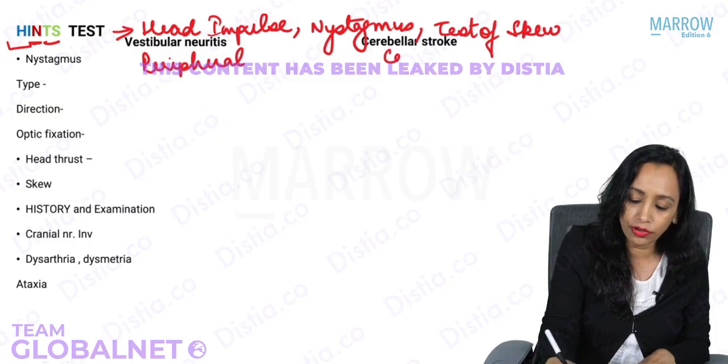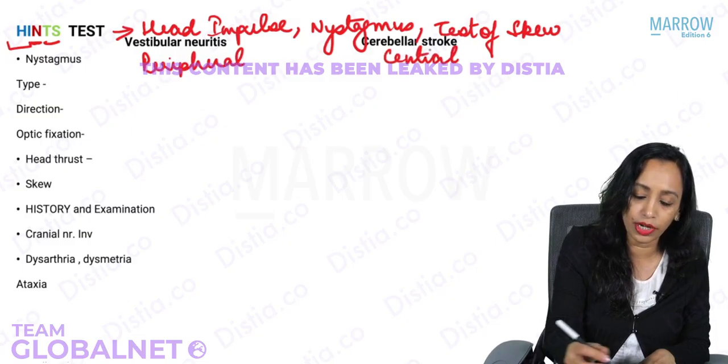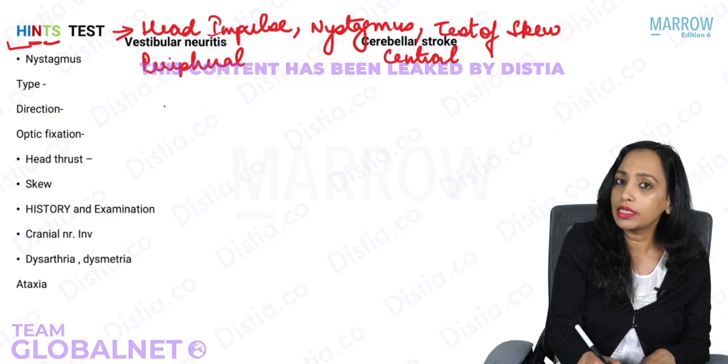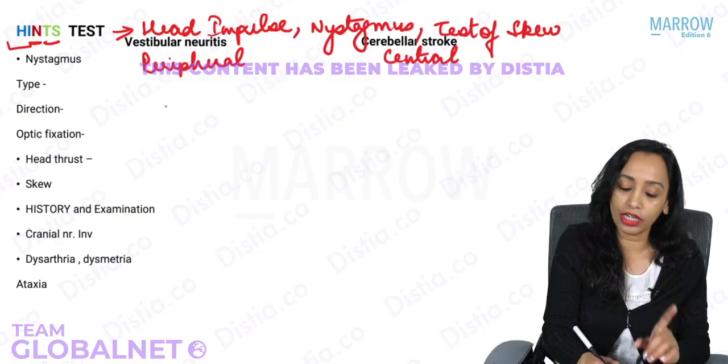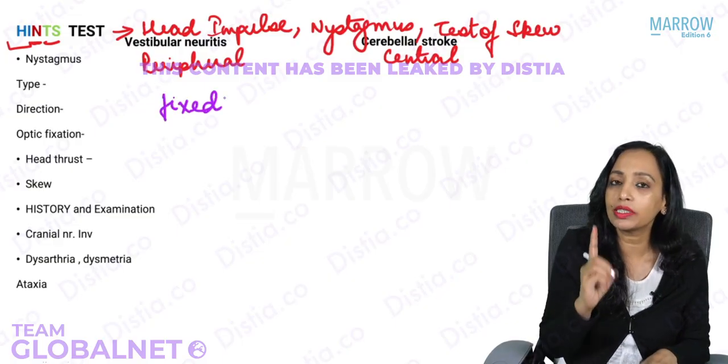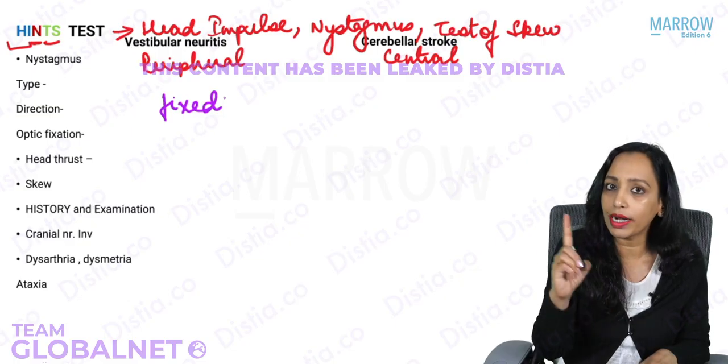This will be of central type. Cerebellar will be of central type. Yes, so direction of nystagmus. If it is a peripheral nystagmus, the direction of nystagmus is always fixed. It is always towards which side? Yes, it is always towards the more active side.